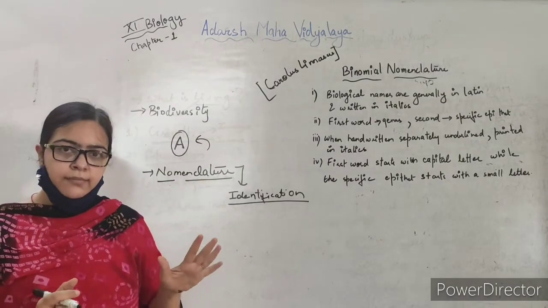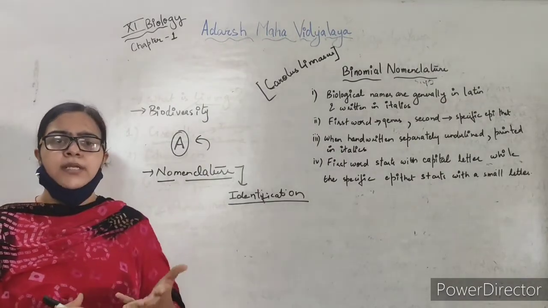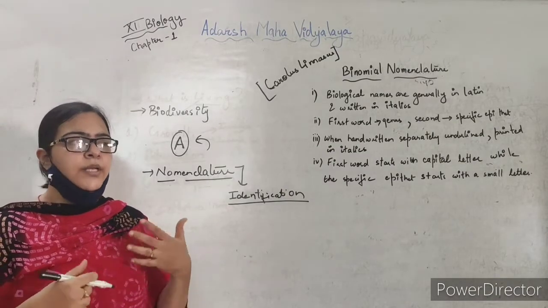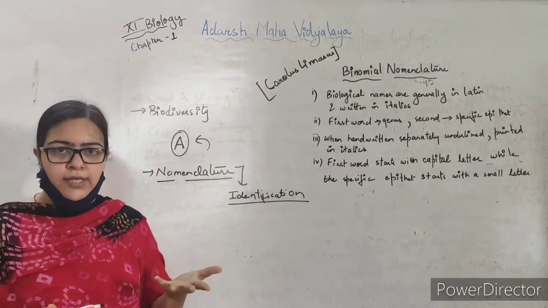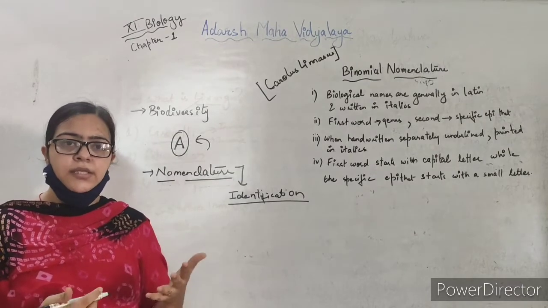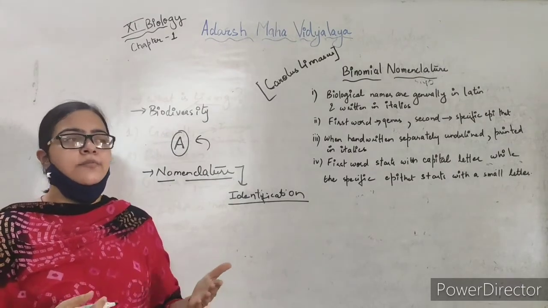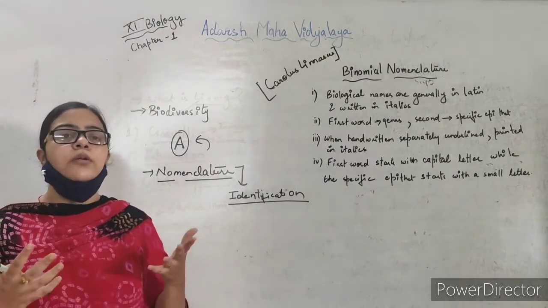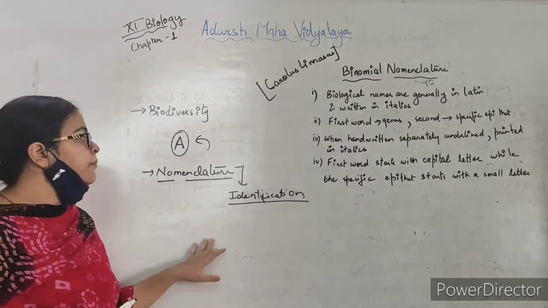So it becomes very easy to understand the characteristics of an organism, to study it, and to name the organisms which are being discovered while we are talking, and that will be known all over the world.